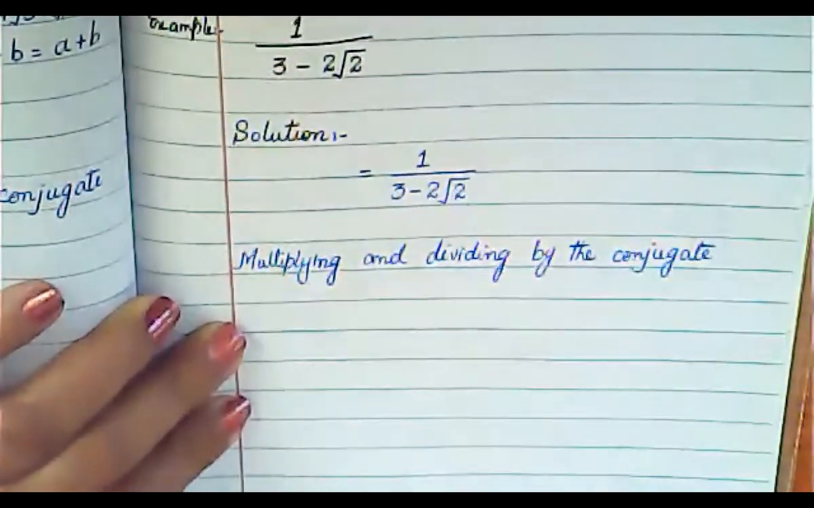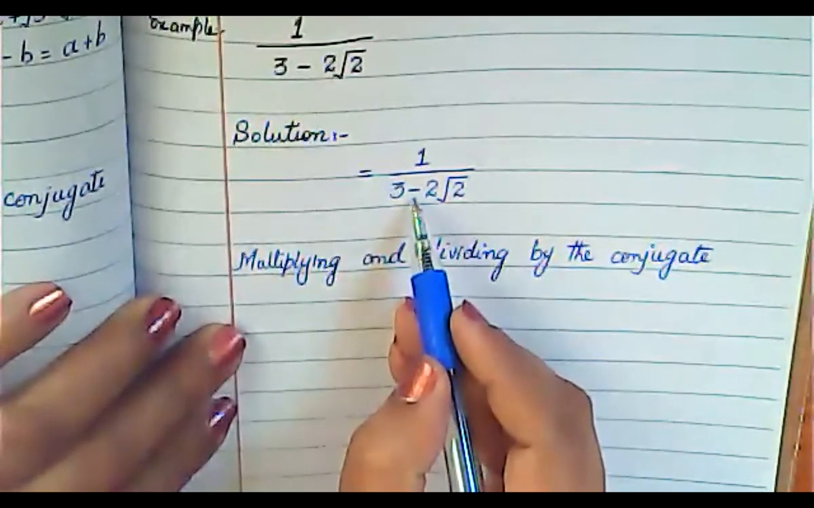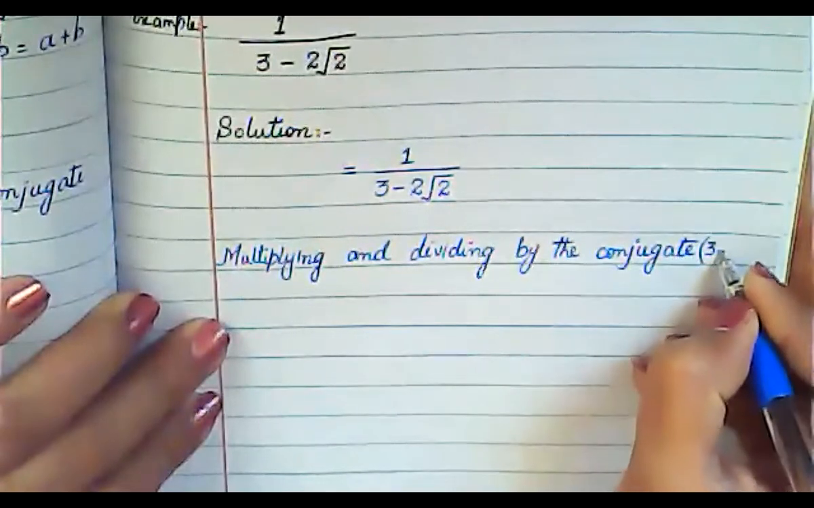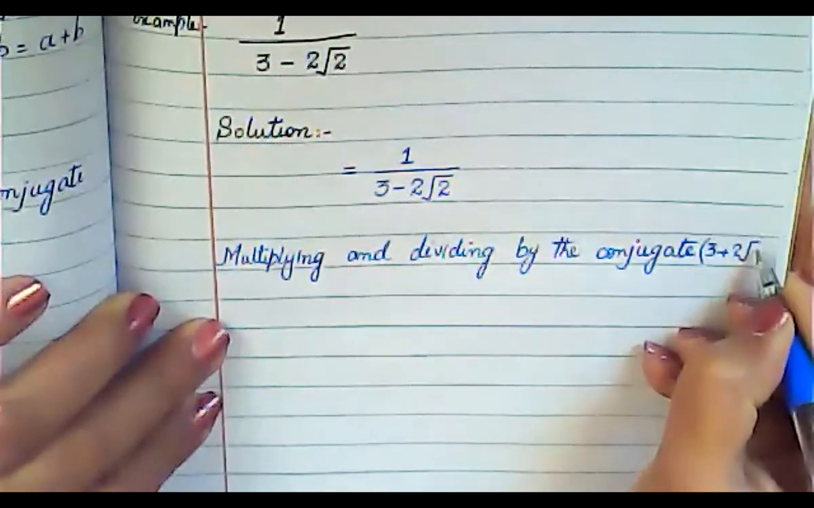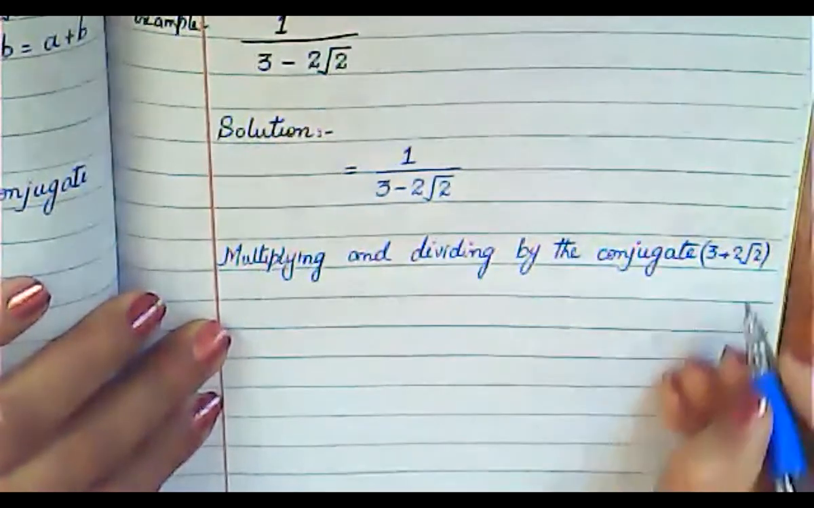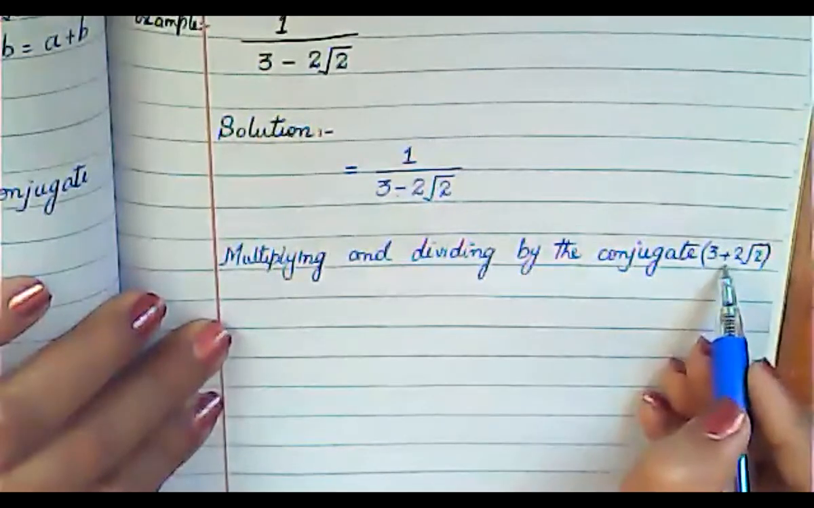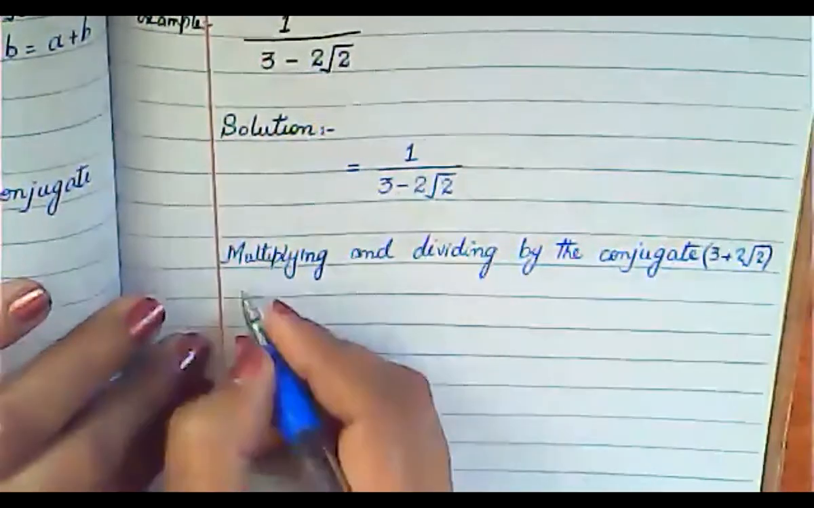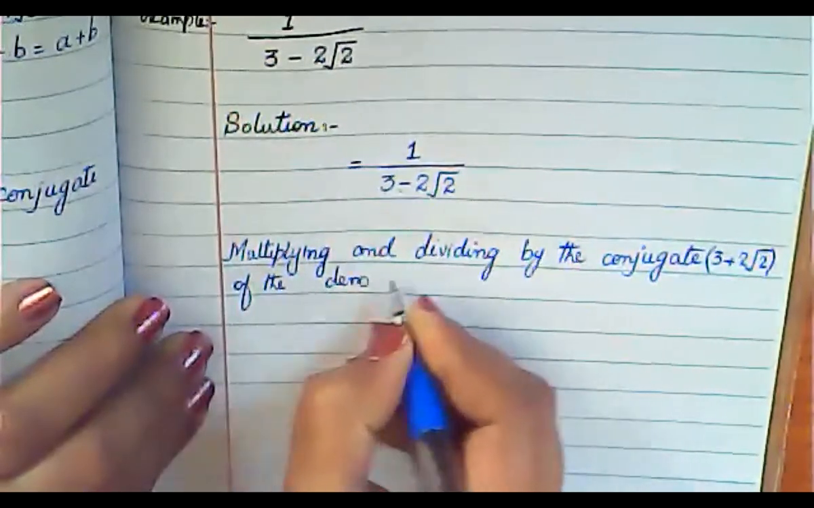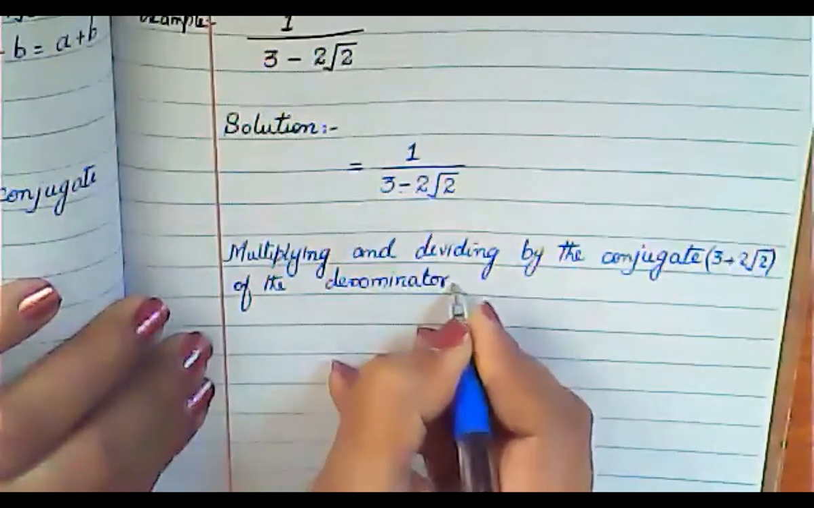Now look here, conjugate. In the denominator you have a minus sign, so in the conjugate you will take a plus sign: 3 plus 2 under root 2. The terms will remain the same, only you will change the sign. So you have to take the conjugate of the denominator only.